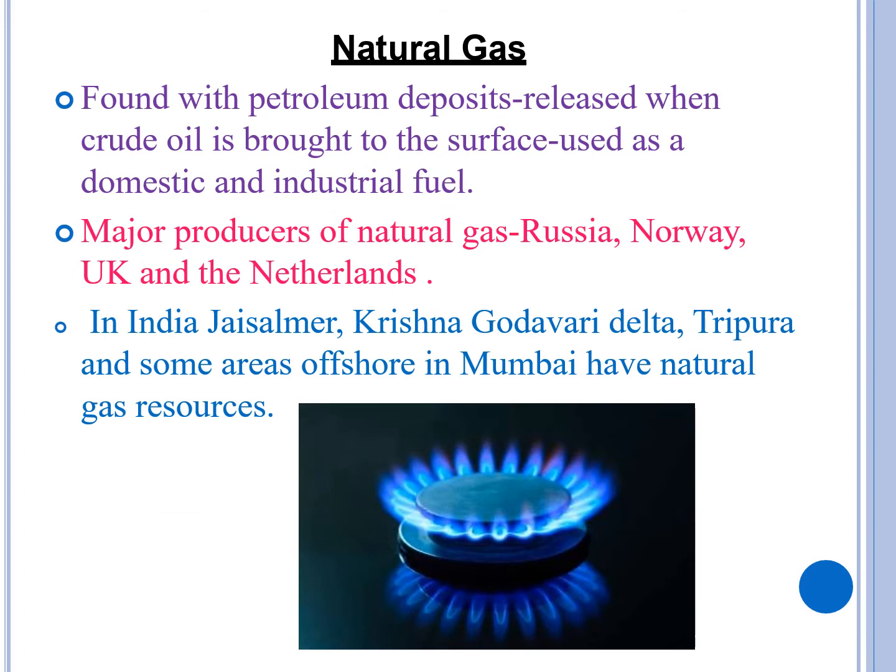Next is natural gas. This is found in petroleum deposits, and it is released when crude oil is brought to the surface. It is used as a domestic and an industrial fuel. Major producers of natural gas are Russia, Norway, UK, Netherlands, and in India we have Jaisalmer, Krishna Godavari Delta, etc.